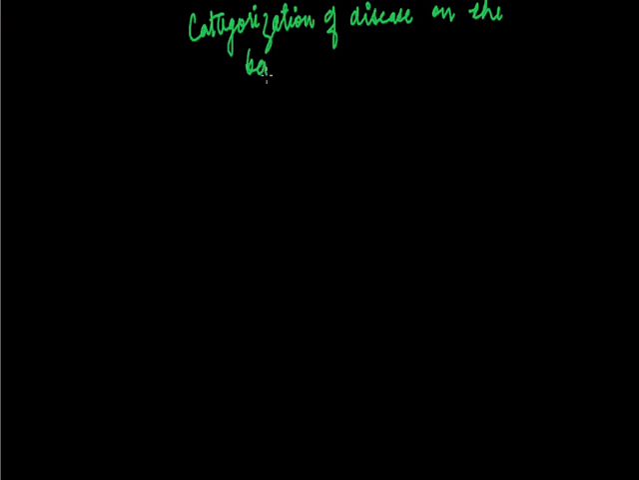Hello students, in the last class we categorized disease on the basis of the extent of occurrence and the basis of the duration. Today we will be categorizing disease on the basis of communicability.